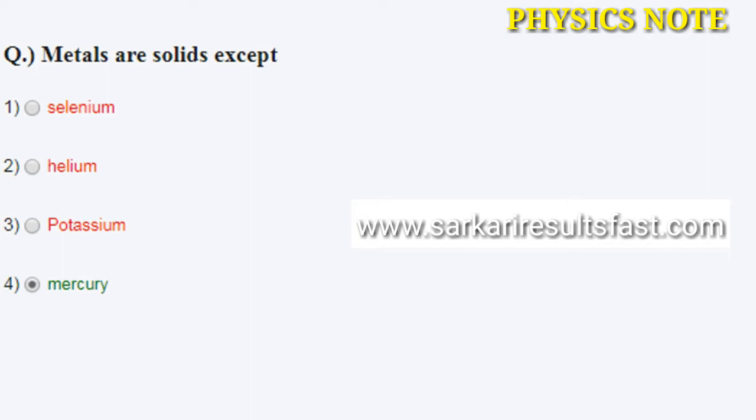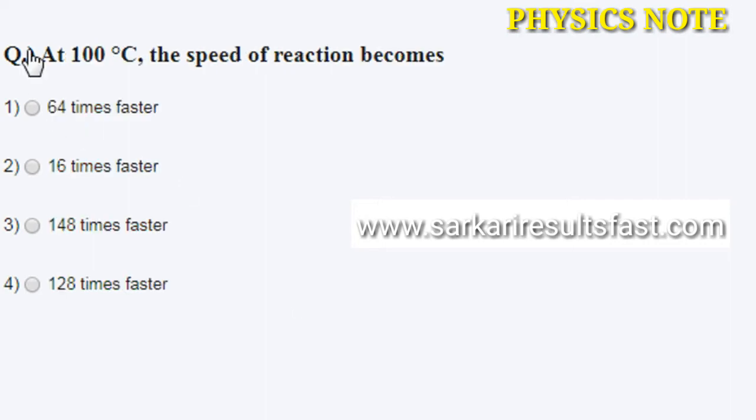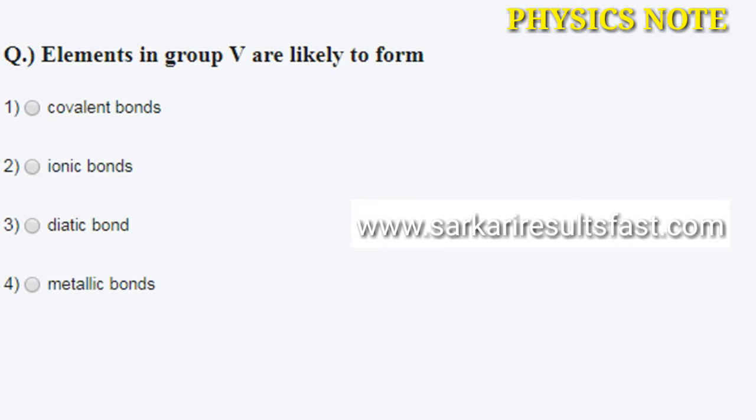Next, question number 4: at 100 centigrade, the speed of reaction becomes option A 64 times faster, B 16 times faster, C 140 times faster, and fourth 128 times faster. The correct answer is metallic bonds.